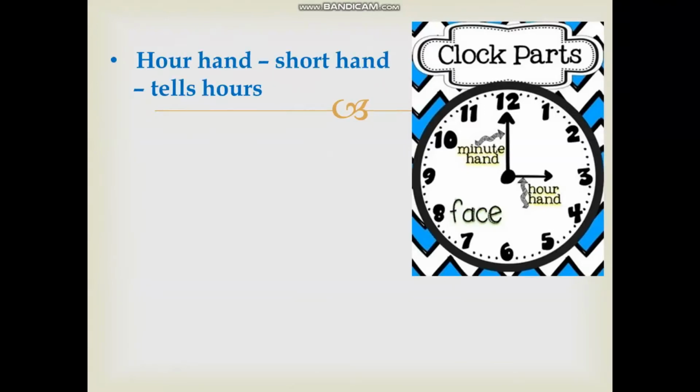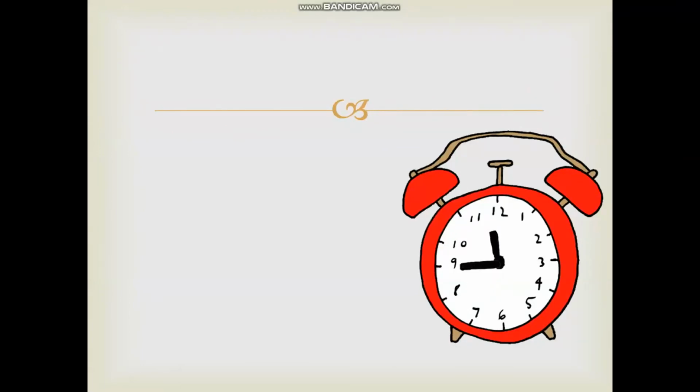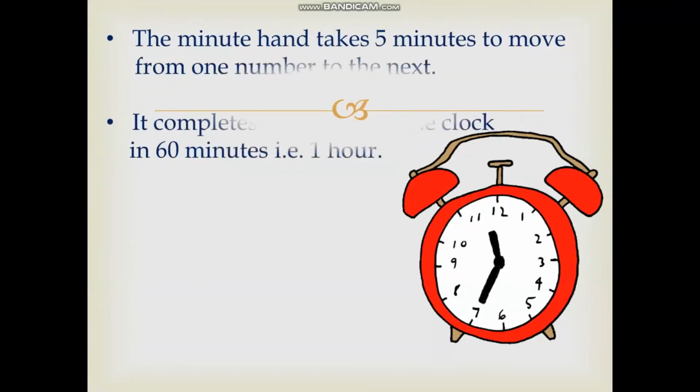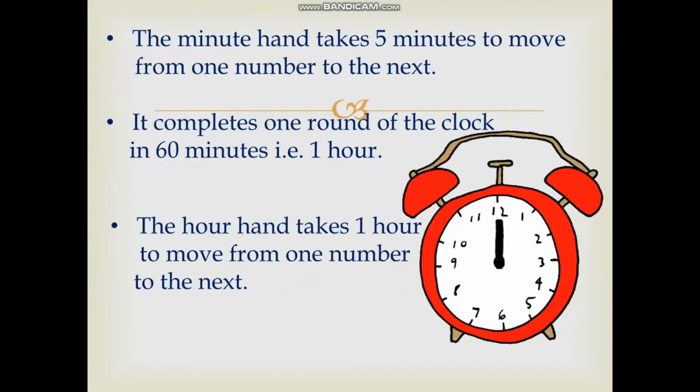The hour hand is also called the short hand, and it tells us the hours. And then the minute hand, it is a little longer, also called the long hand, and it tells us the minutes. Now if you look at the clock, we'll see that the minute hand takes 5 minutes to move from one number to the next, and it completes one round of the clock in 60 minutes. 60 minutes means 1 hour. And the hour hand, this short hand, takes 1 hour to move from one number to the next.